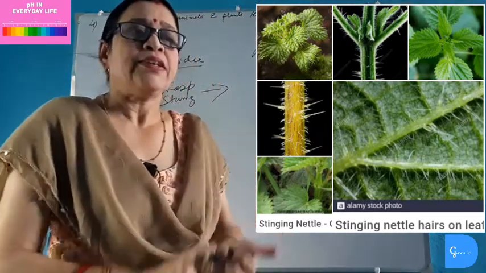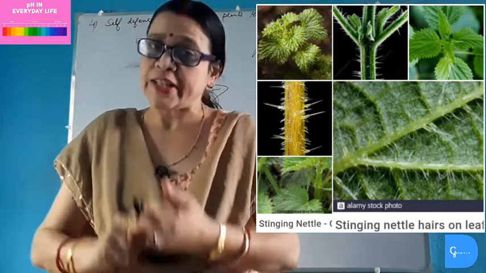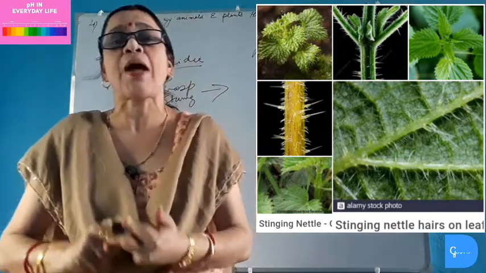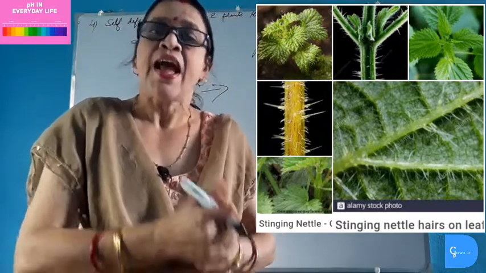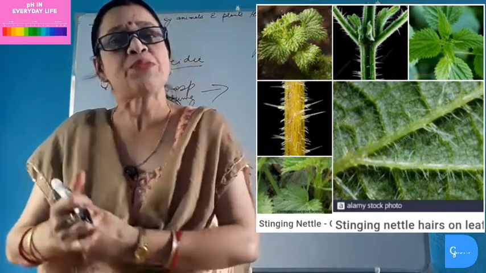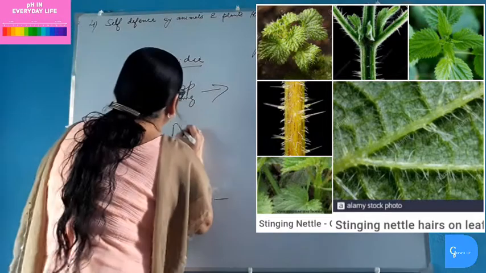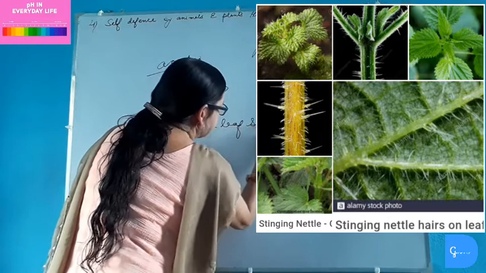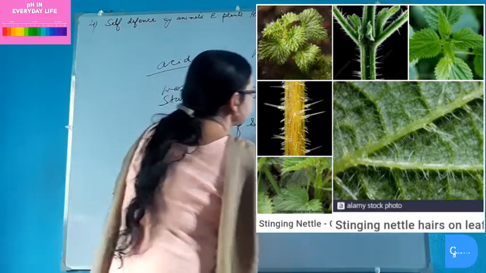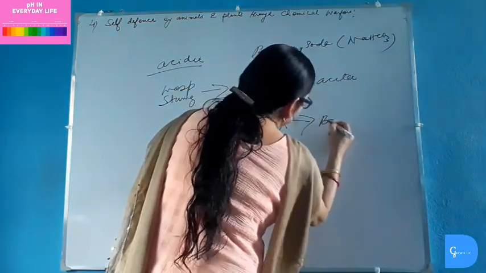So, as the nettle sting contains methanoic acid, we must apply some mild base to neutralize the effect of the methanoic acid and get relief from the immense pain. Thus, nettle leaf stings are neutralized by applying baking soda